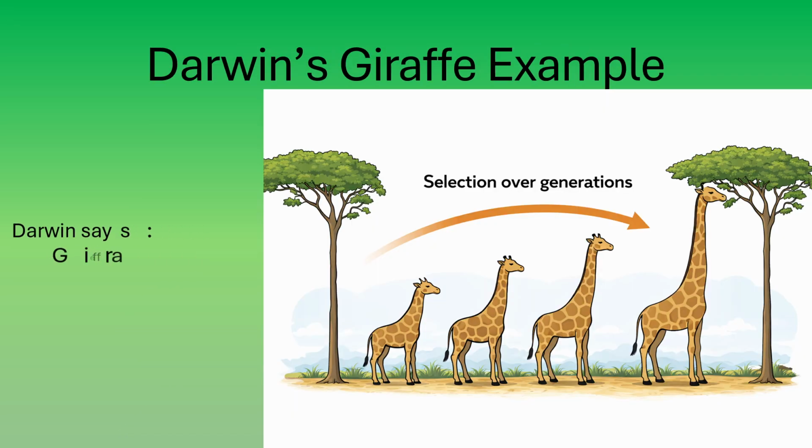In Darwin's explanation, giraffes already differed in neck length. Some had slightly longer necks than others. During times of food scarcity, giraffes with longer necks could reach more leaves. They survived more often and reproduced more successfully. Over many generations, the long neck became common in the population.